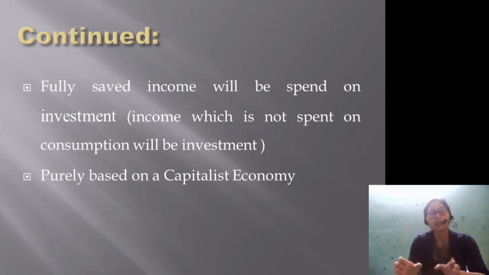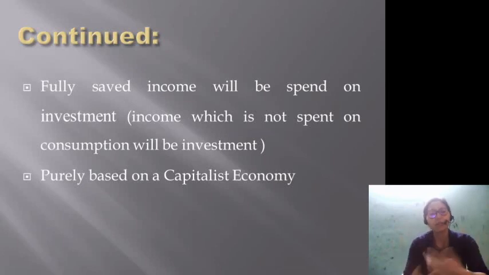So that is why they said there is always an equilibrium, an equality between the saving and investment as well. If people save, that will be automatically invested. This is how this will increase the aggregate demand as a whole, right? There are two kinds of demand. One is consumption demand and one is investment demand. So that is why they consider demand will always be equal to the supply, right?